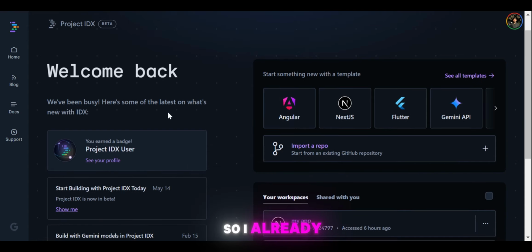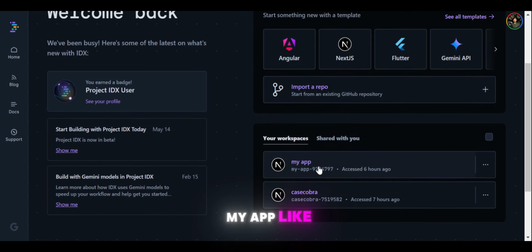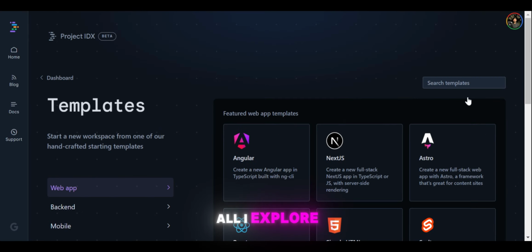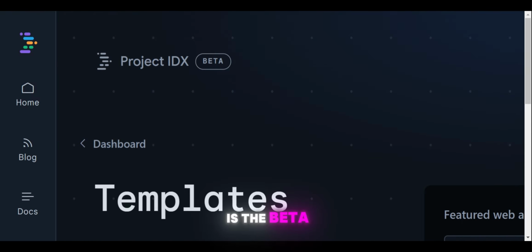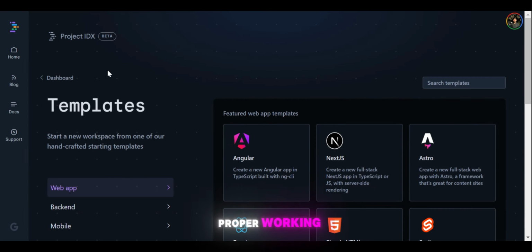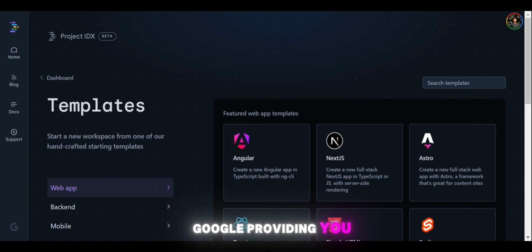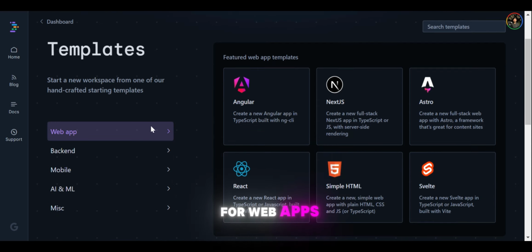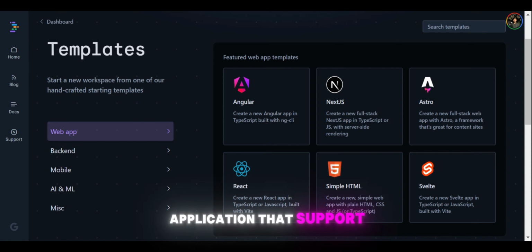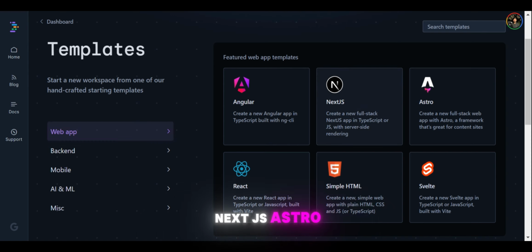Welcome back. I already created an app that I am testing. First of all, I'll show you what sort of frameworks and languages this IDX platform supports. You can see this is the beta version, and Node is properly working. Basically, this is the testing mode Google is providing to developers. For full web app applications, it supports Angular, Next.js, Astro, and React. There is also simple HTML, where you use plain HTML, CSS, and JavaScript, with the option of TypeScript.